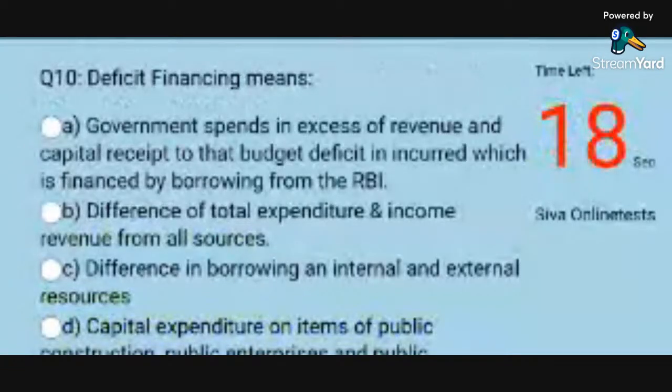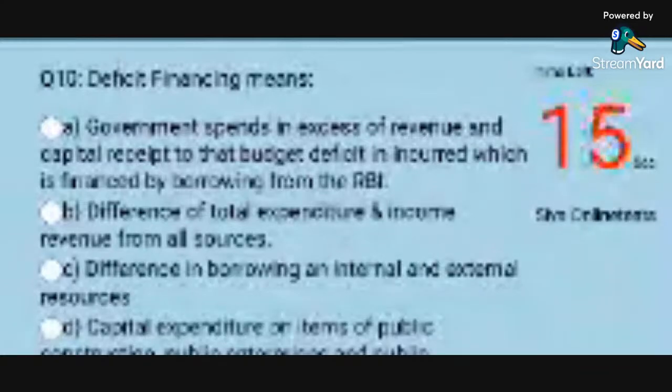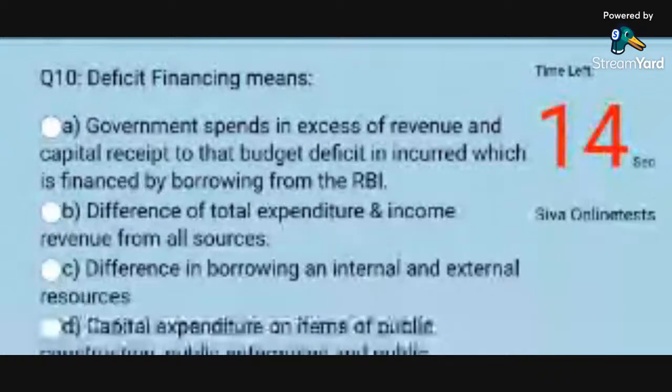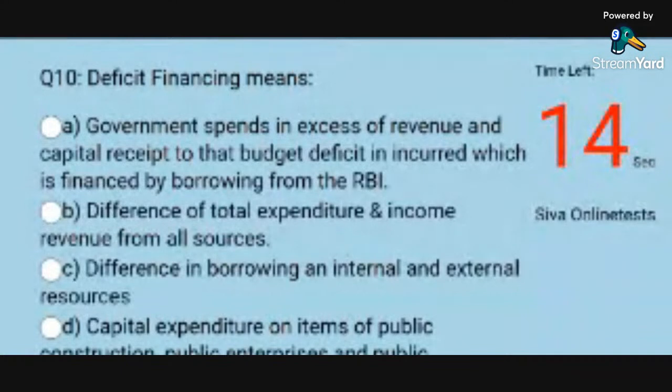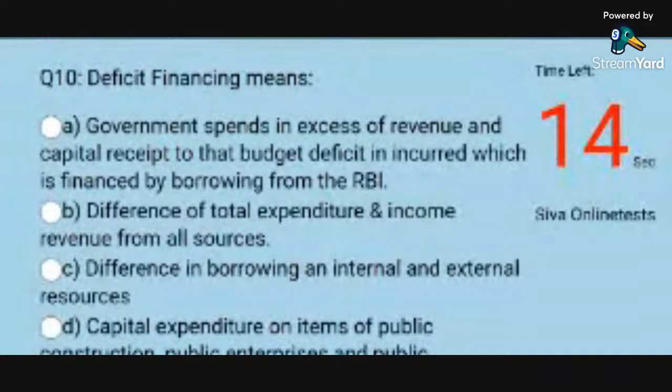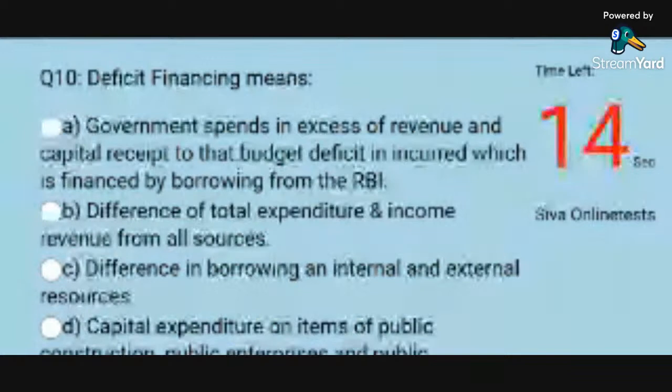Question 10. Deficit financing means. Options: A. Government spends in excess of revenue and capital receipts so that a budget deficit is incurred, which is financed by borrowing from the RBI. B. Difference of total expenditure and income revenue from all sources. C. Difference in borrowing in internal and external resources. D. Capital expenditure on items of public construction, public enterprises and public borrowings. Answer: A. Government spends in excess of revenue and capital receipts so that a budget deficit is incurred, which is financed by borrowing from the RBI.